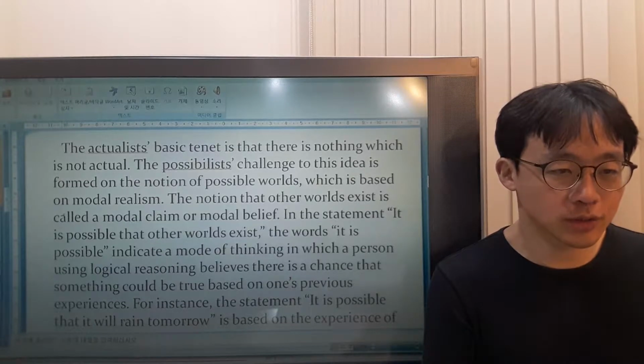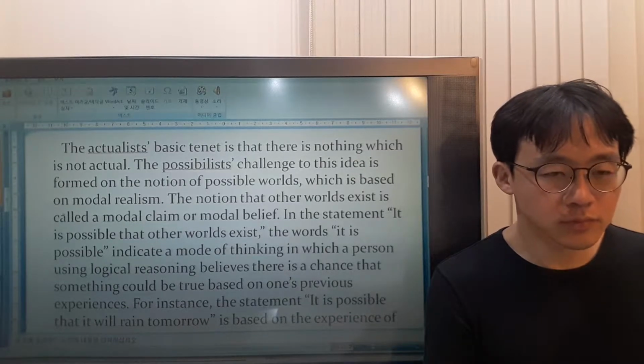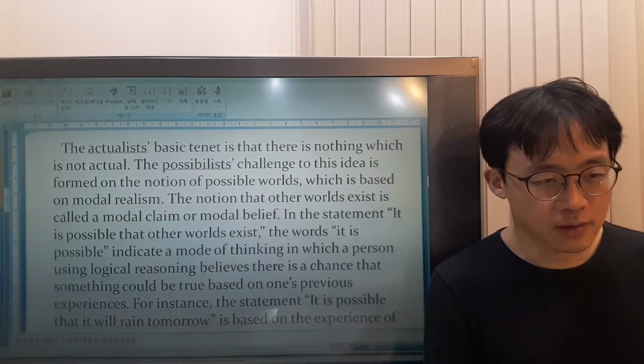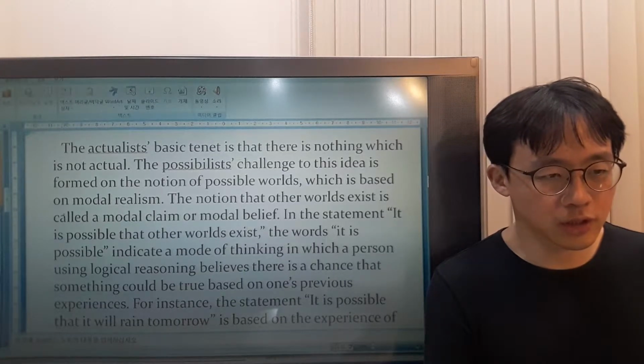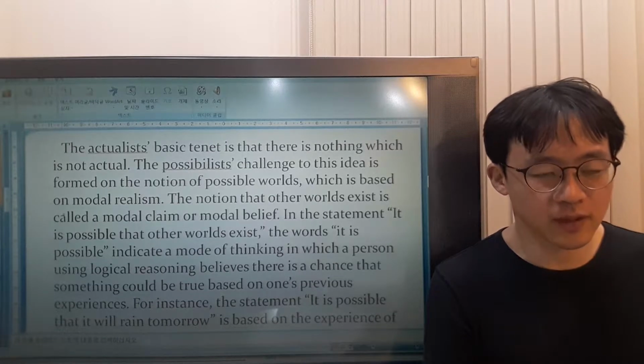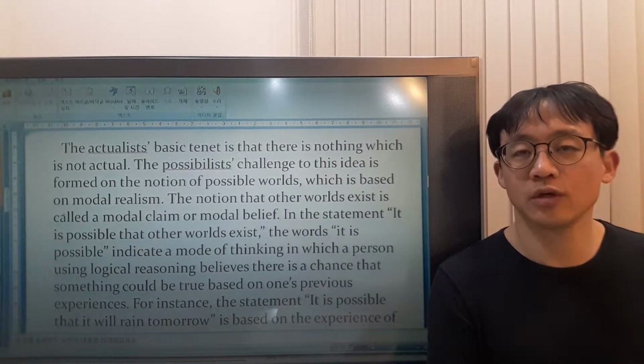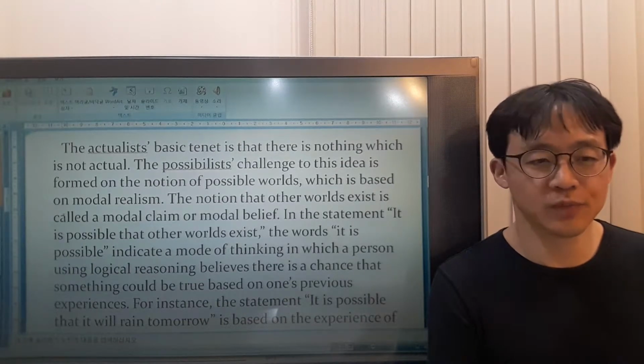In which someone who is reasonable, who uses logical reasoning, believes there's a possibility that something could be true based on his experiences before.